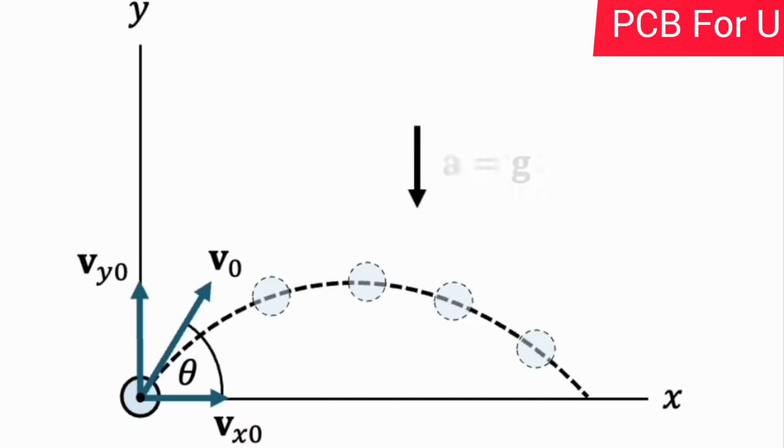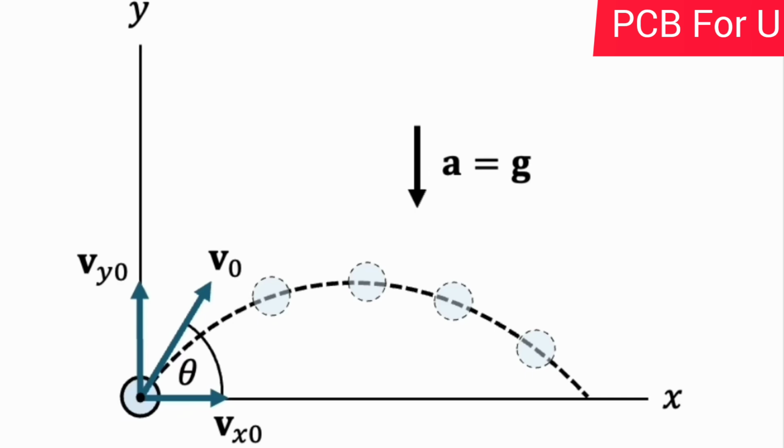Since a is equal to the acceleration due to gravity g, because the projectile is under acceleration due to gravity, it reaches the ground again. From the origin, it covers a distance along the x-axis, which is known as the range.